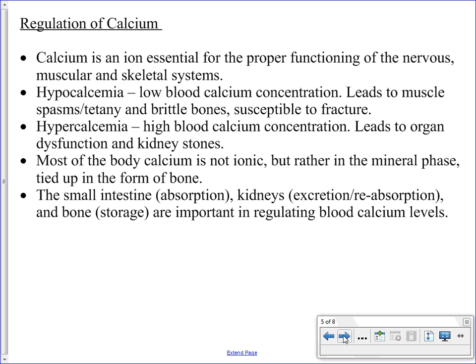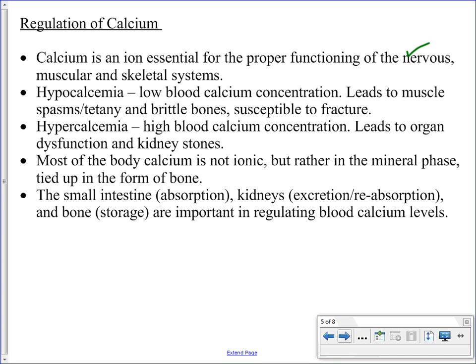So all of that was for the thyroid gland. The next hormone that we're going to talk about, or rather a couple of hormones, have to do with the regulation of calcium in your body. So calcium, very important for the functioning of a number of different systems. We did already see that it is important at the synapse for the functioning of the nervous system.